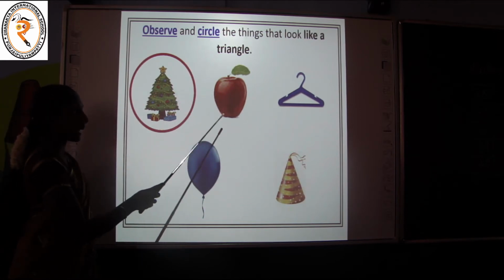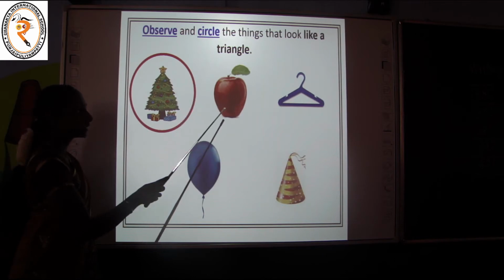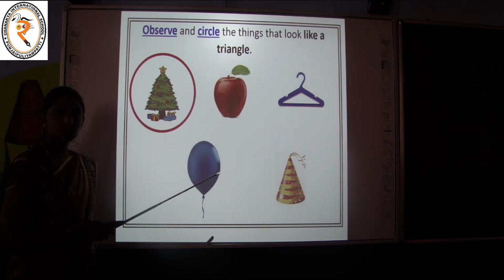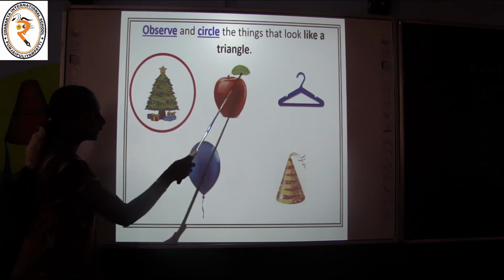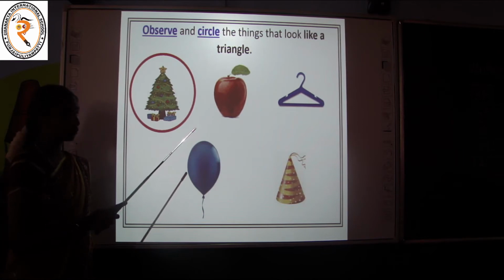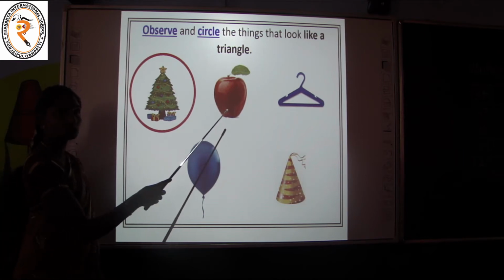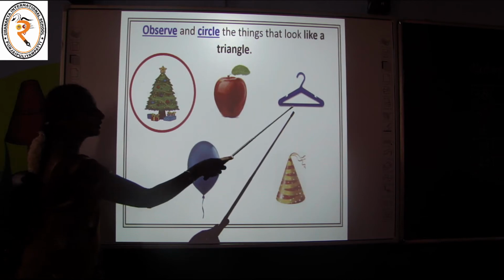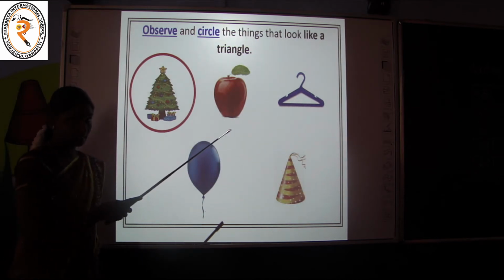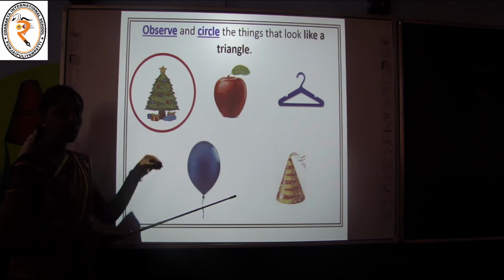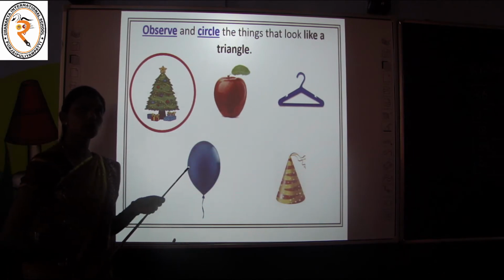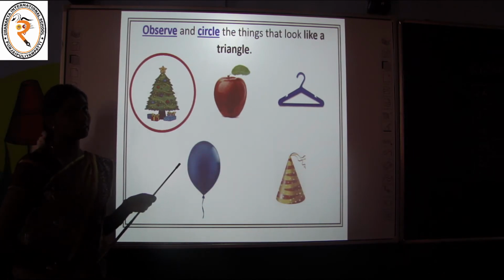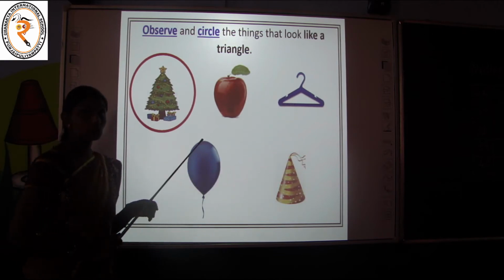What is it? Apple. This is an apple. Does it look like a triangle or not? Recall the triangle shape and tell me the answer. Does it look like a triangle or not? No, no, no. This apple does not look like a triangle. What is it? This is a hanger. Already I said to you, hanger is used to hang clothes like towels and shirts. Does it look like a triangle or not, children? Can you tell me? Yes. The hanger also looks like a triangle.